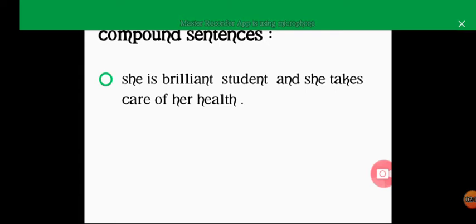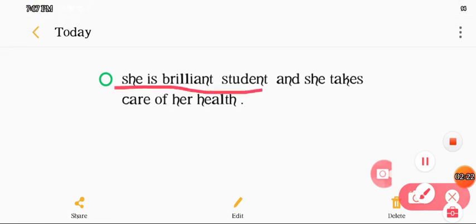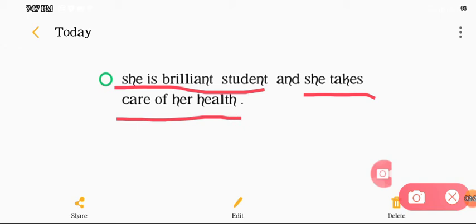Now the second example of the compound sentences will be: she is a brilliant student and she takes care of her health. Now she is a brilliant student, this is one clause, and she takes care of her health, this is the second clause, and this has been joined with and, this is a coordinating conjunction. So these are two examples about the compound sentences.